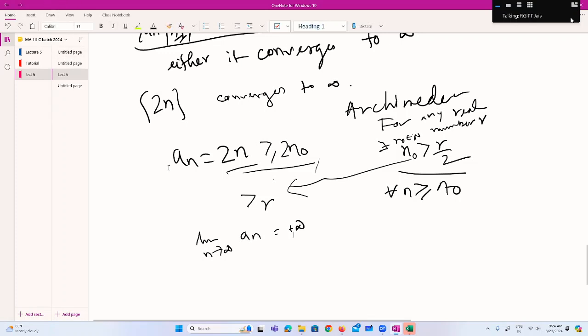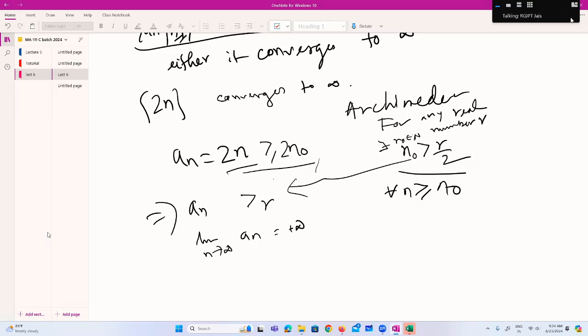I will prove this: 2n is greater than or equal to 2n naught for all n greater than or equal to n naught, and n naught exists by the Archimedean property, and n naught is greater than r by 2. So 2n naught is strictly greater than r. So you have got that 2n is greater than r, so the sequence diverges properly. Is it okay?